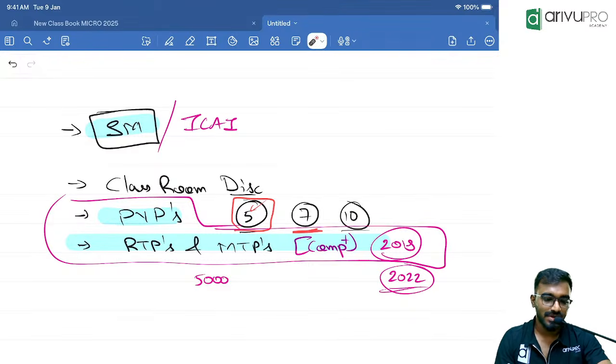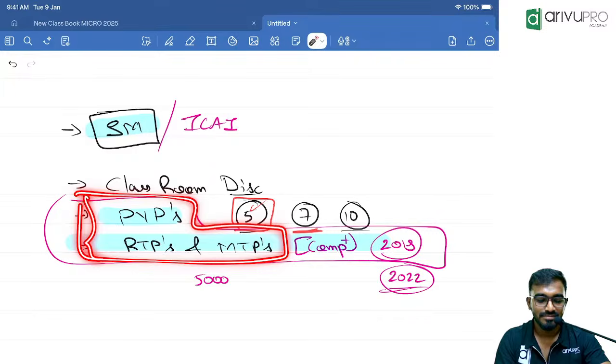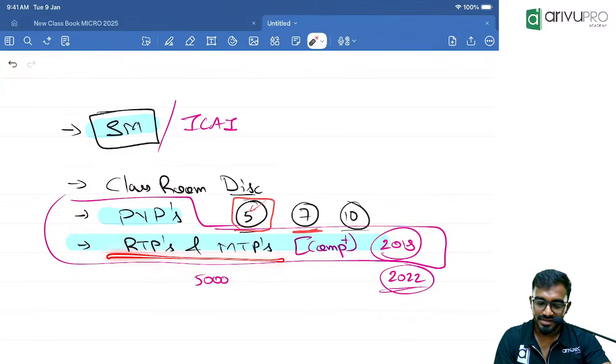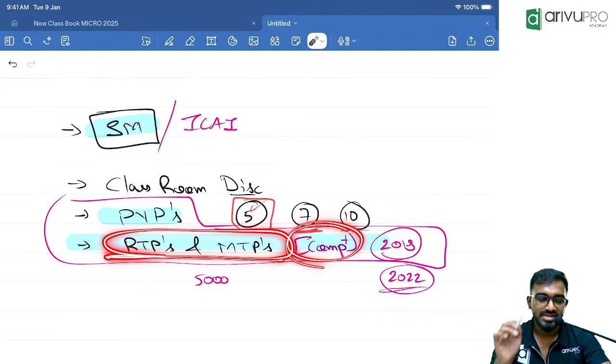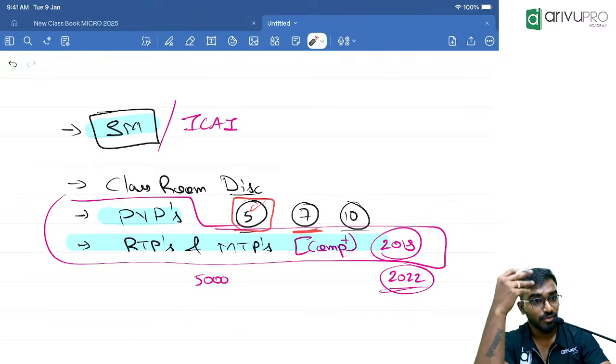He gave 3 places as most important. Number 1, study material. I understood the topics from the study material. After that, he said every RTP and MTP that I had sent along with that, plus the ICAI portal model question papers, I started solving.